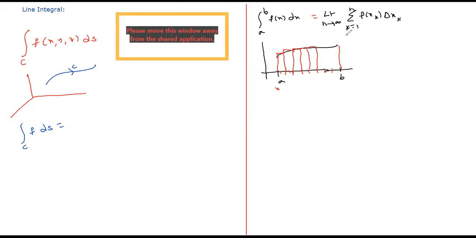Can you tell me where I made this kind of explanation? In what topic did I bring this discussion? Multiple integrals? Multiple integrals means double integral or triple integral. No, this is a single integral. How would a single integral come into multiple integrals? Absurd, right?